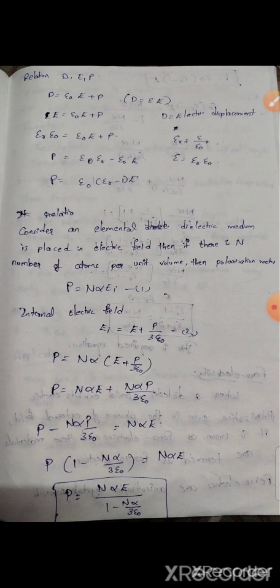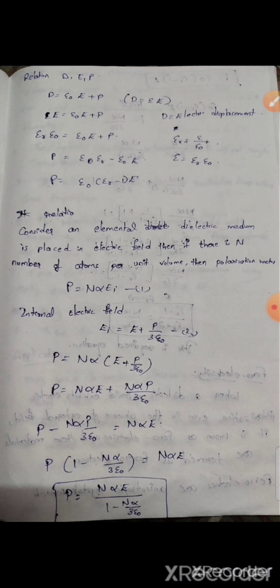Consider an elemental dielectric medium placed in an electric field. Then if there are N number of atoms per unit volume, the polarization vector is P equal to N alpha E I. We also derived the internal electric field E I equal to E plus P by 3 epsilon naught. Equation 2, P equal to N alpha into E plus P by 3 epsilon naught.